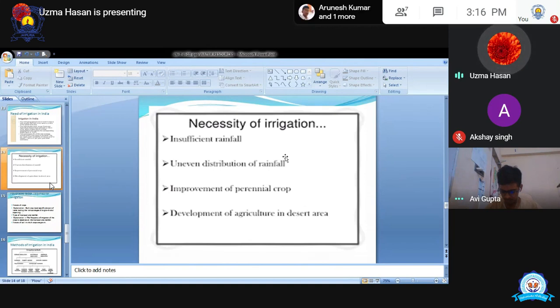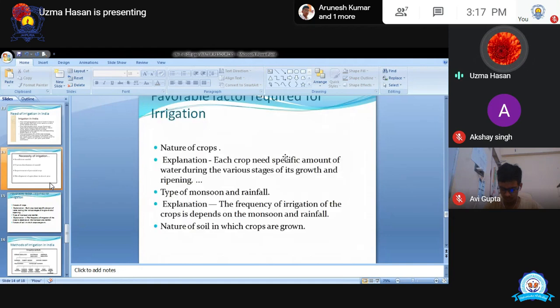Again, the points are: insufficient rainfall, uneven distribution of rainfall, cultivation of perennial crops, development of agriculture in desert areas. So all these 4 important points you have to keep in your mind. Just print these points in your mind, that these are the 4 important points which are very, very useful for the necessity of irrigation in India. Just keep all these points in your mind. इसलिए मैं छोटे से छोटा करके लाती हूँ कि you can easily learn the things.